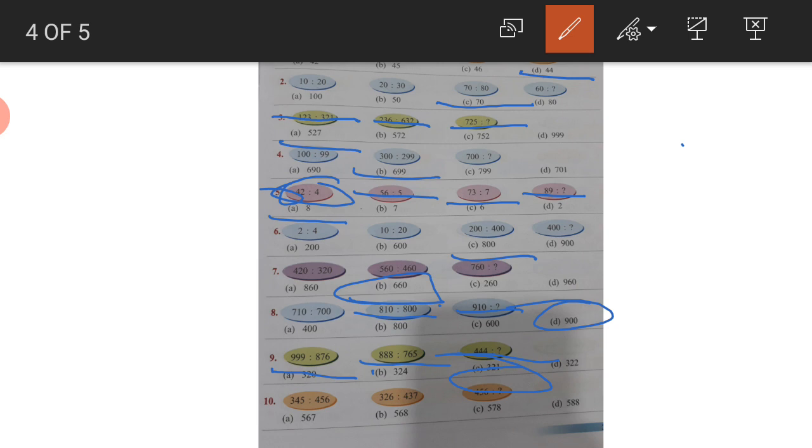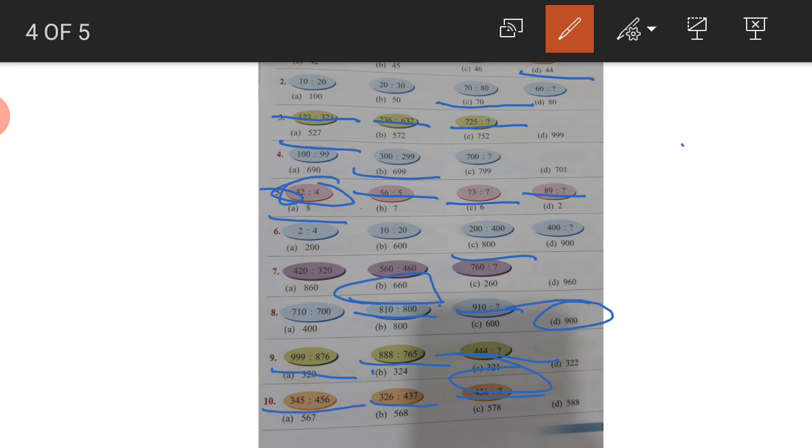Okay, now the last question, number 10. 345, 456, 326, 437, 456, and the last one, what will come next? You can see the series. If there is 300, it will become 400. If there is 4, it will become 5. If there are 5 ones, there will be 6 ones. So they are adding 1 in the place values. Like 326, it becomes 437: 3 becomes 4, 2 becomes 3 tens, 6 ones become 7 ones.